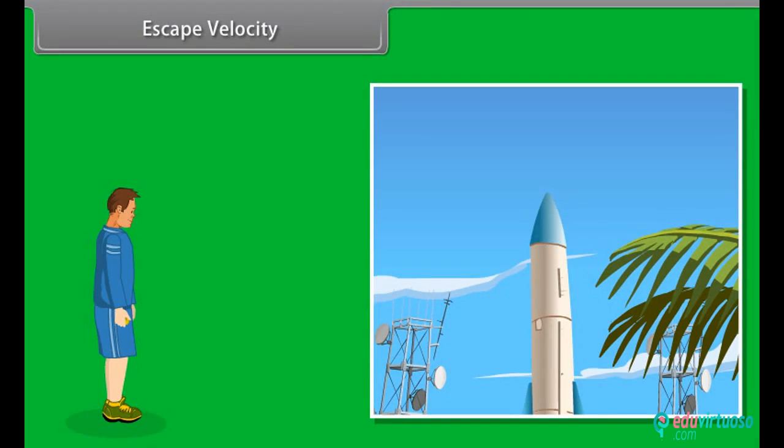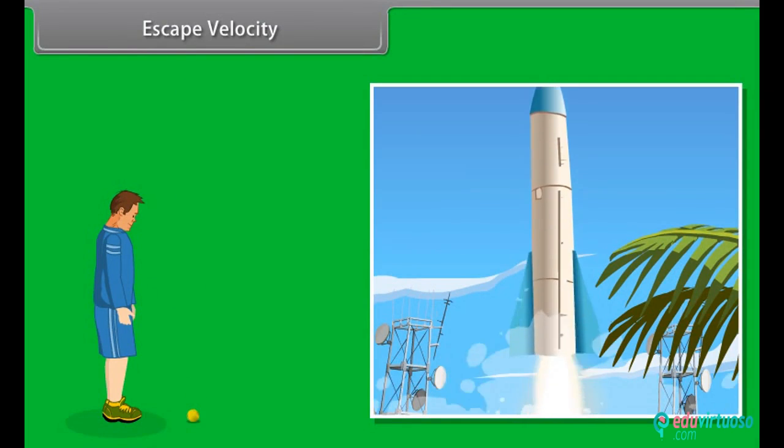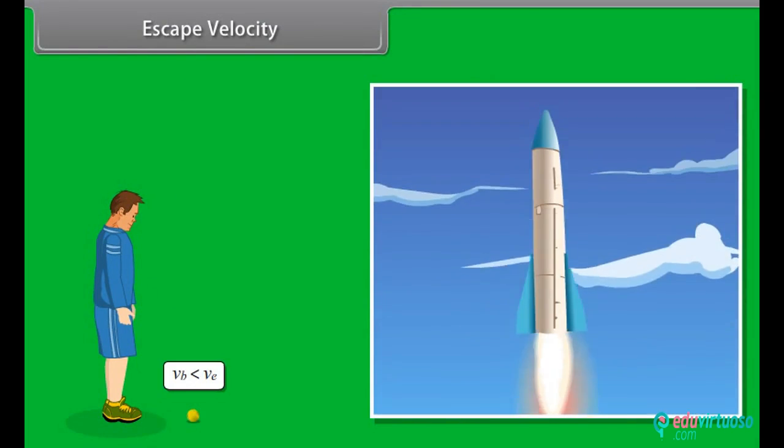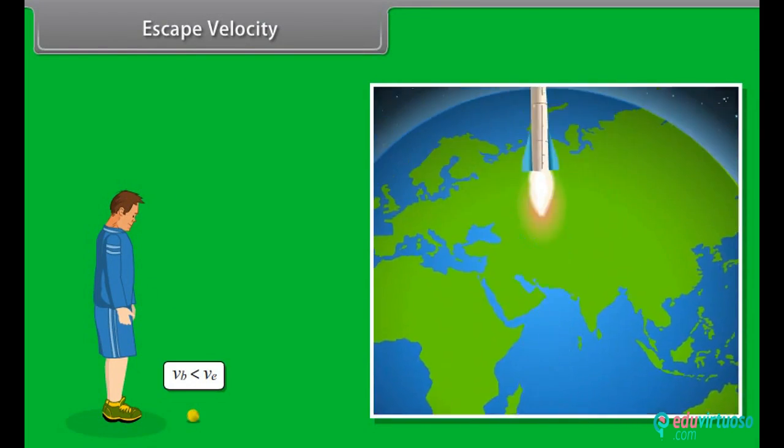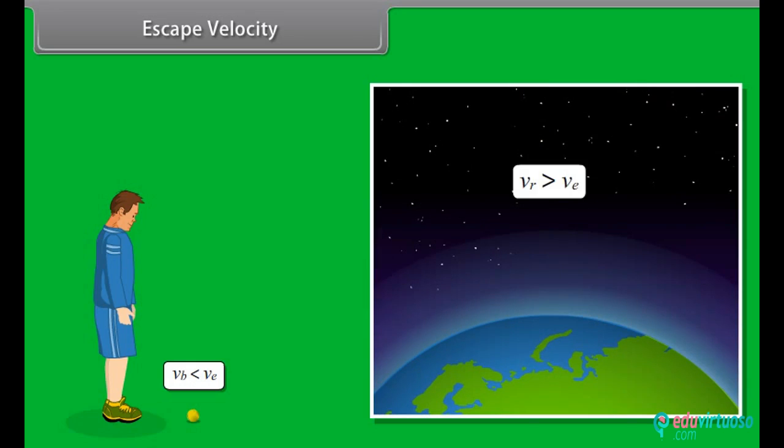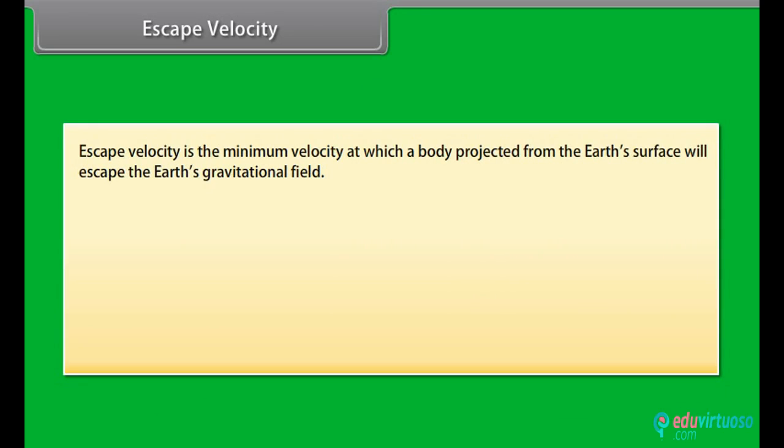Escape velocity. Can we throw an object with such high initial speed that it does not fall back to the earth? Yes, if we throw an object with escape velocity, it does not fall back to the earth. Escape velocity is the minimum velocity at which a body projected from the earth's surface will escape the earth's gravitational field. Escape velocity for the earth is v is equal to 11.2 km per second.